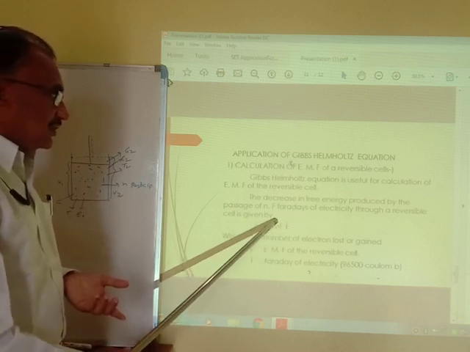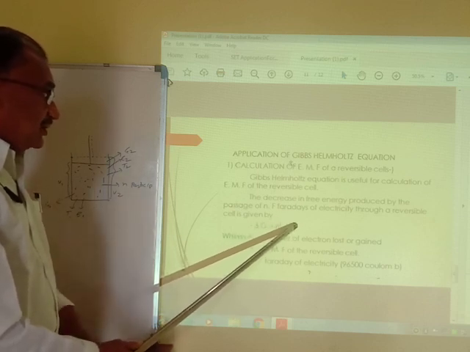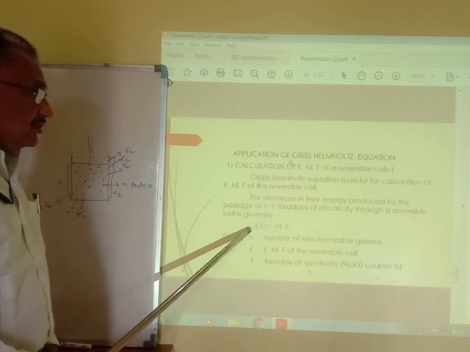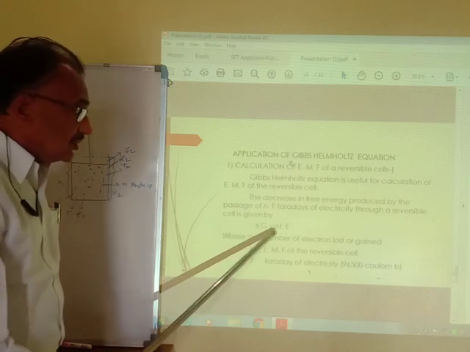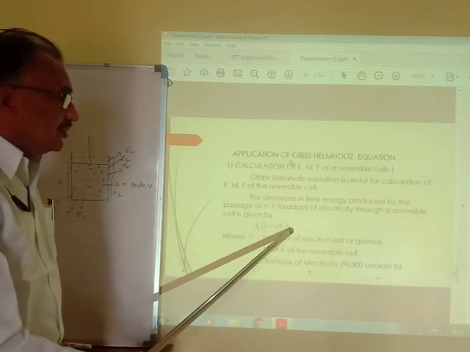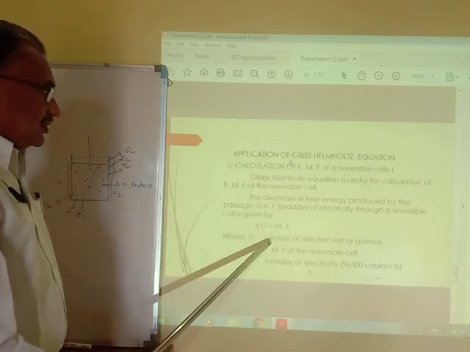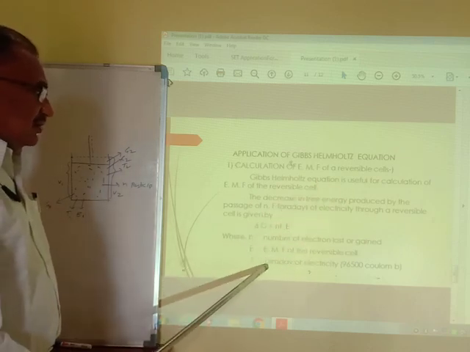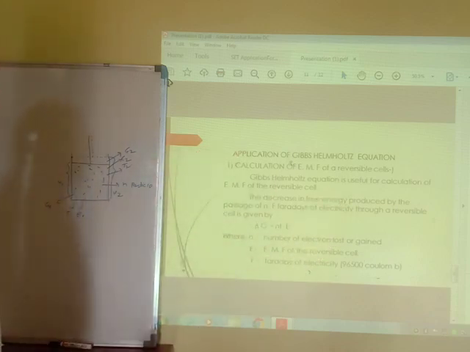This total quantity of electricity is produced by the loss of free energy. Here delta G is the change in free energy. The negative sign indicates that free energy decreases, and that decrease in free energy is converted to electrical energy. nFE is nothing but the electrical energy. Here n stands for the number of electrons lost, E is the EMF of the reversible cell, and F is the Faraday of electricity, whose value is nearly equal to 96500 coulombs.